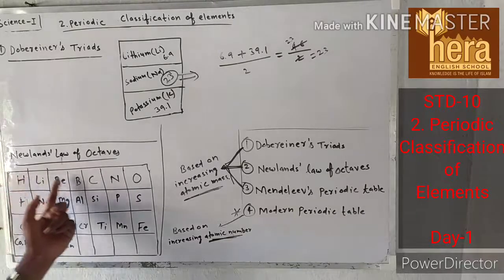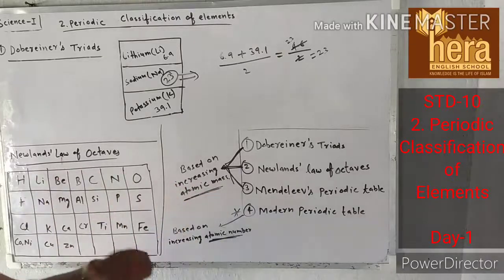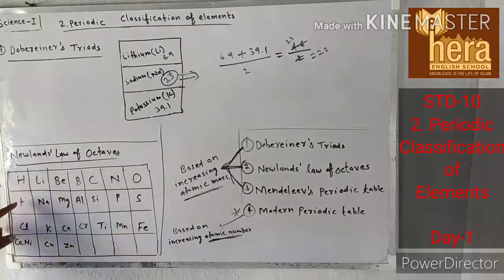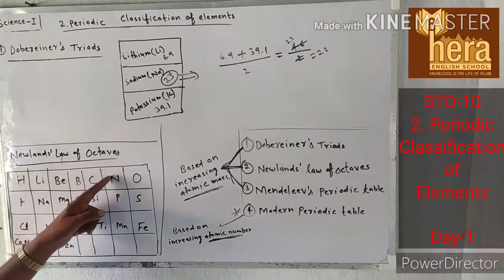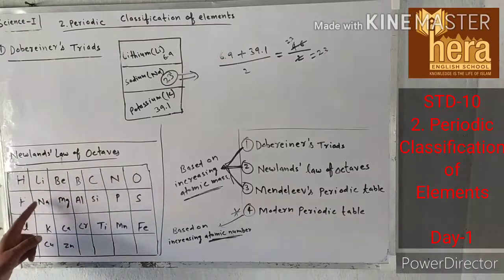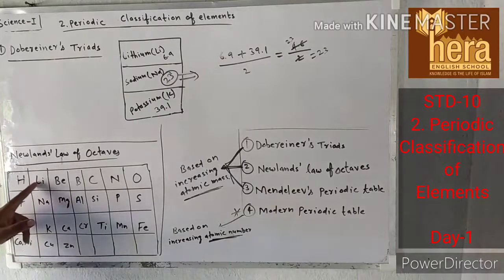Similarly, if you take sodium, the properties of sodium are similar to lithium. If you count from here, it will be 1, 2, 3, 4, 5, 6, 7 and 8. The properties of the eighth element will be similar to lithium.